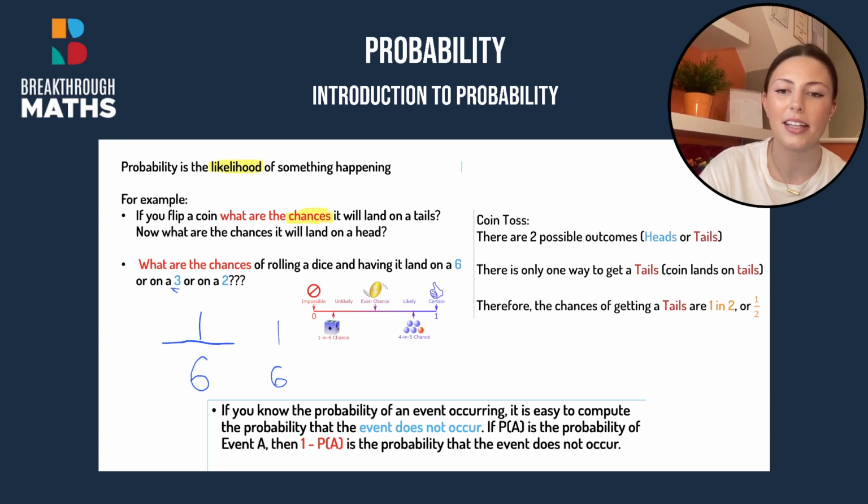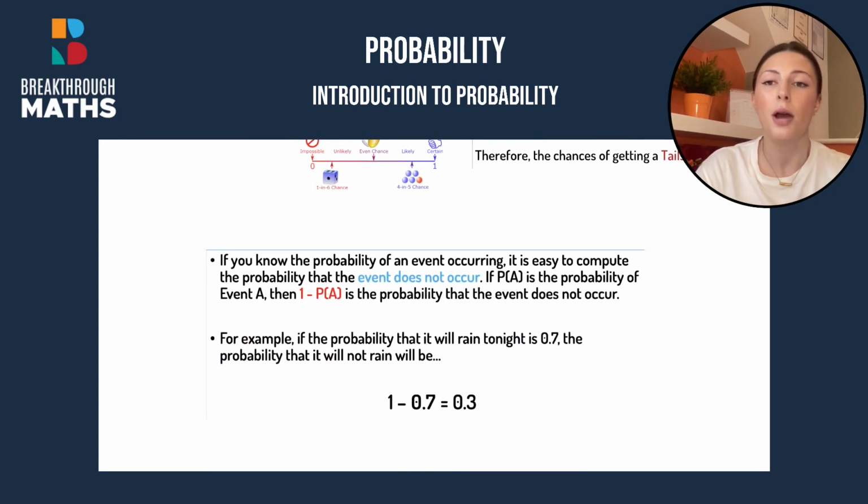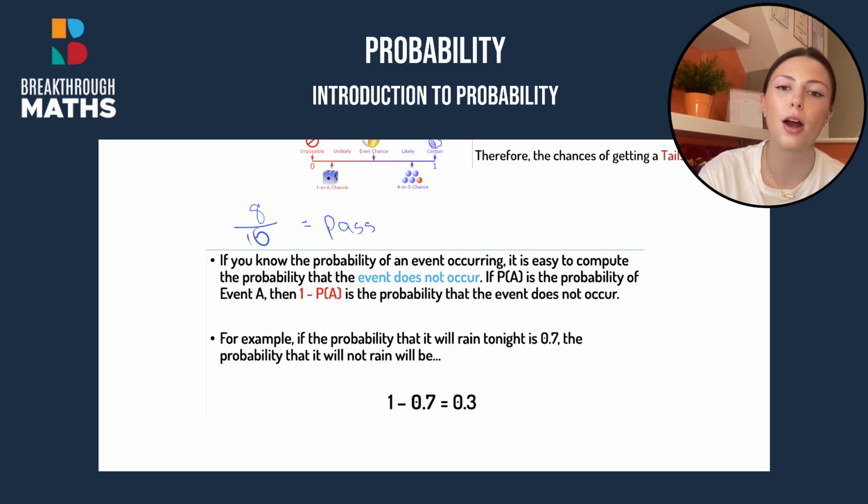Okay, so next, something that's important to be aware of is the probability of an event not happening. So we looked there at a probability of something happening, but if you want to find the probability of something not happening, what you will do is this. If you're told the probability of passing a test is going to be 8 out of 10, that's the probability of passing. What's the probability of failing going to be? Well, you take 8 from 10, so you'll have 2, and you put that over the total of 10. So then that'll be the probability of failing. Another way of doing that is to say 1 minus 8 over 10, and you will get 2 over 10.